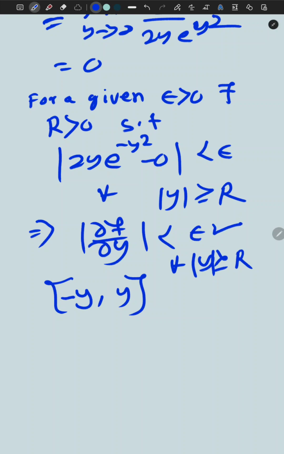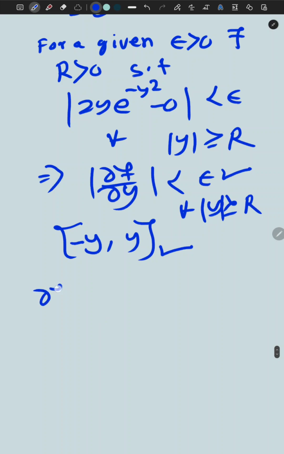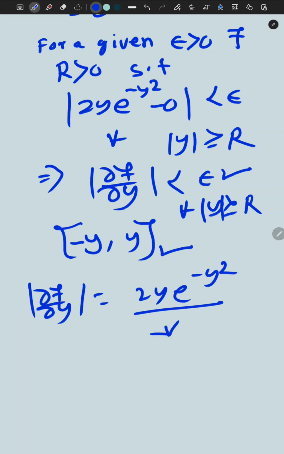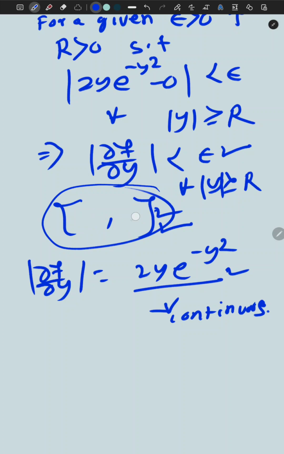We know that |del f by del y| is 2|y| e^(-y^2), a continuous function. Wait, I have missed something. It is not minus y to y, it is minus R to plus R.